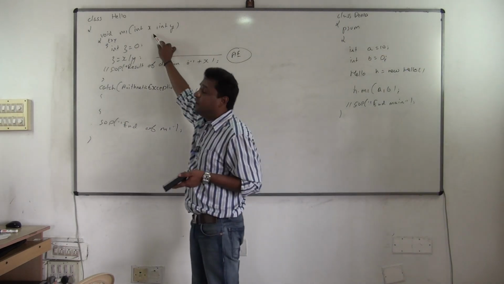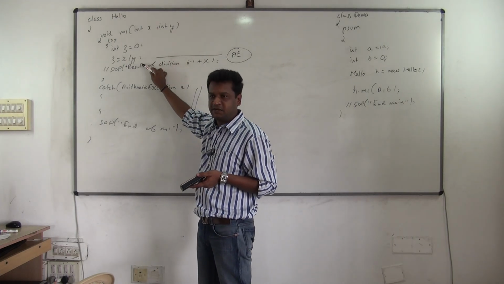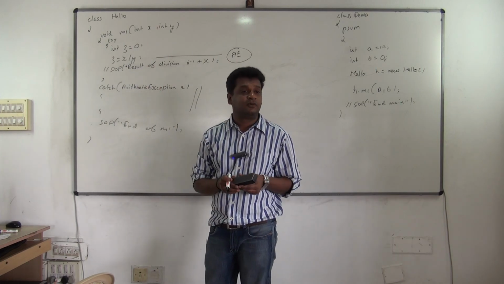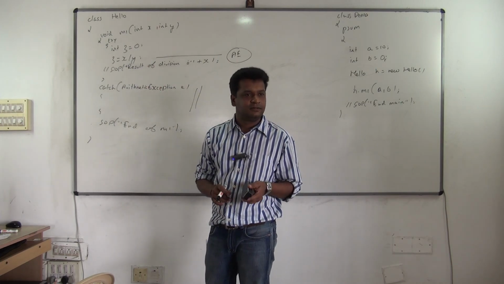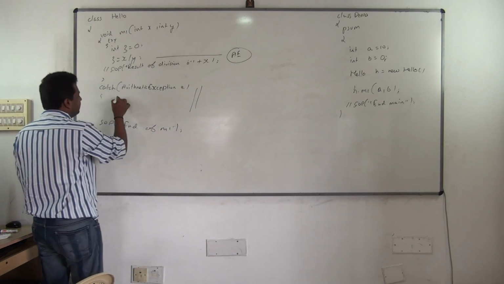The values of A and B are given to X and Y, and after giving them to X and Y you are dividing it. Yes, the exception occurs. Now, after except, we caught it. But next, what code do you have to write? Fixing the error, no? You have to write the code for fixing the error.